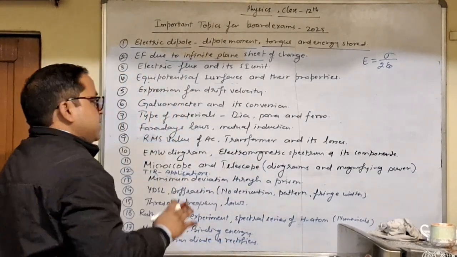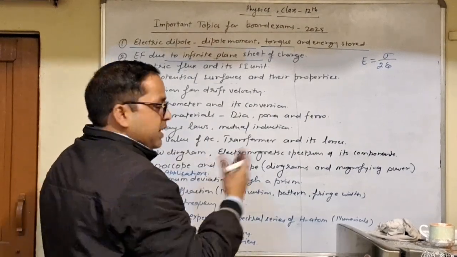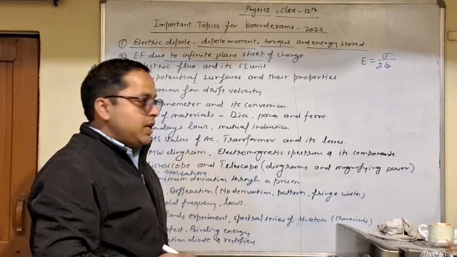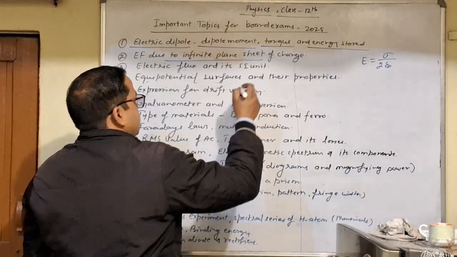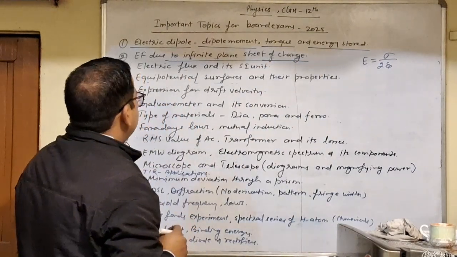So this topic frequently comes in your board exams. Last time what we had was a spherical shell. Now we have the chances of this topic in your current board exams.